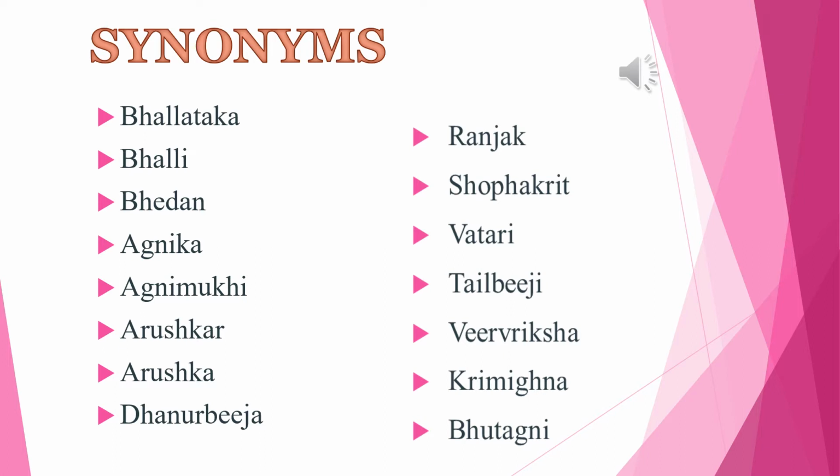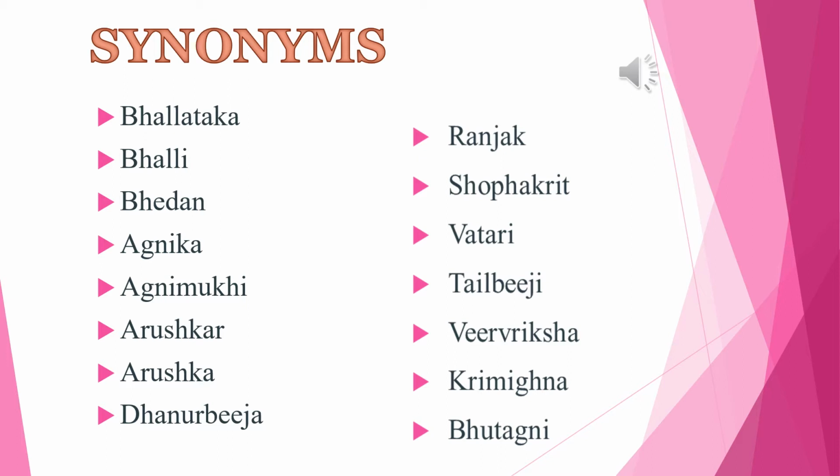Next is Ranjak. It is used as a blackening agent and because of this coloring property it is given the name Ranjak. Shofakrit, the juice of the fruit produces blisters and swelling on touch. Next is Vatari. It cures Vatic disorders.